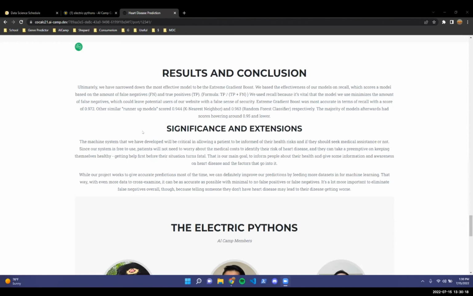Our project works to give accurate predictions most of the time, but we can definitely improve that by feeding more data sets into our machine. That way, having this more data, it gives more to cross-examine and can be as accurate as possible with minimal to no false positives or false negatives. Though, as we have said before, false negatives are a lot more important to eliminate because telling someone that they don't have heart disease may lead to that getting worse without them getting checked out.